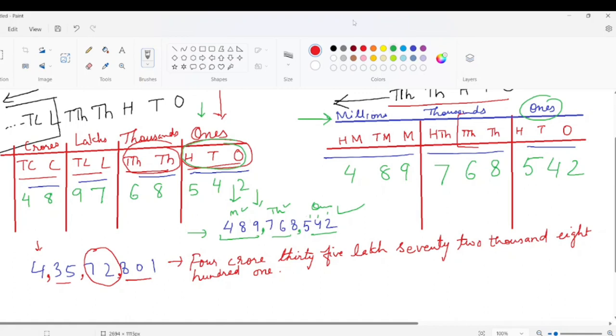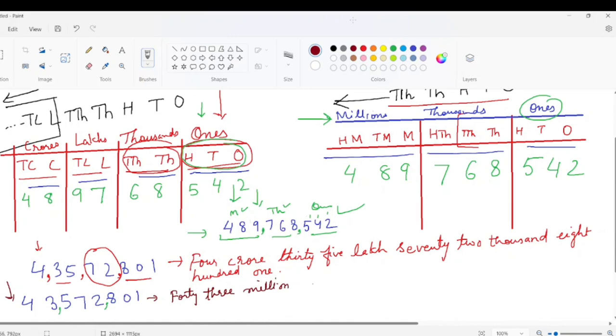The same number I am writing again, that is 4357281. For writing it in the international system, we will put the commas by leaving 3 digits. You have to remember 3 digits. Again 3 digits, but here we are left with 2. Not a problem, that will come in the millions. So 43 million. This time we don't have a hundreds place here, so we will read only 43 million.